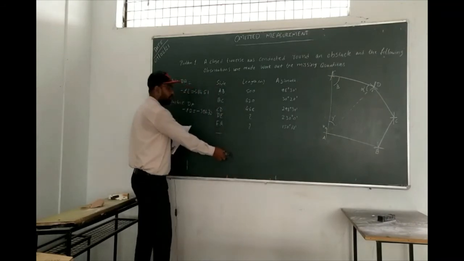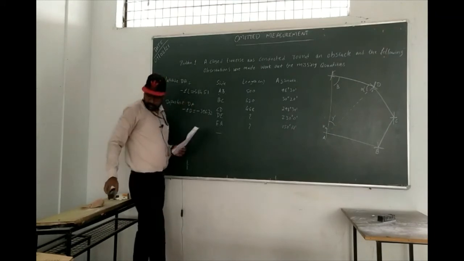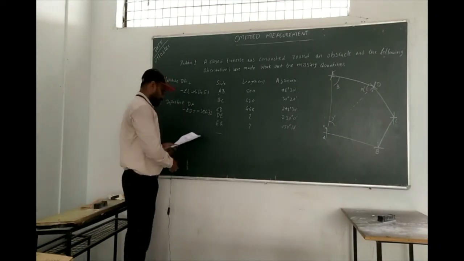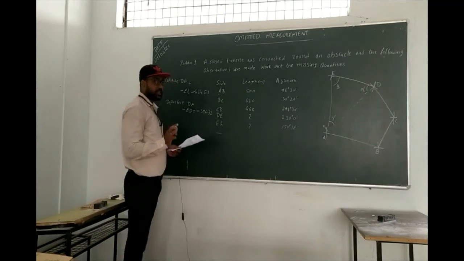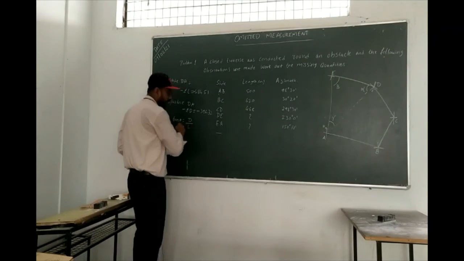Only this table we are going to calculate. Okay, so we got the latitude and departure of DA. Now we can easily calculate what? The theta value first. So for getting the theta value, tan theta is equal to D by L, right?